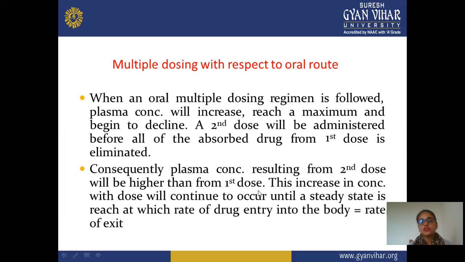Consequently, the plasma concentration resulting from the second dose will be higher than from the first dose. This means the first dose should be small, and after taking the first dose, when you take the second dose, the concentration of the second dose should be high compared with the first dose. So we can say the second dose is higher than the first dose concentration. Suppose you take 300 mg as the first dose, then for the second dose maybe you take 400 mg or 500 mg, comparatively higher than the first dose.